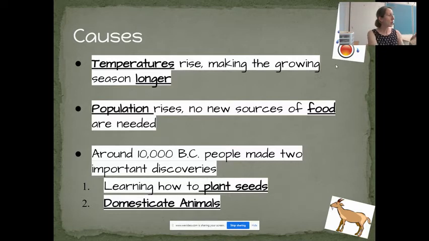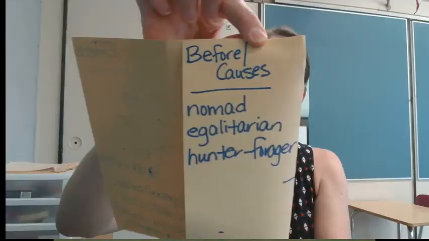So in your before or causes, we should have vocabulary words like this, as well as some of the causes that you see on your screen, okay? Feel free to write these down in a way that makes sense to you. So we're going to move into the center section where it says Neolithic Revolution.